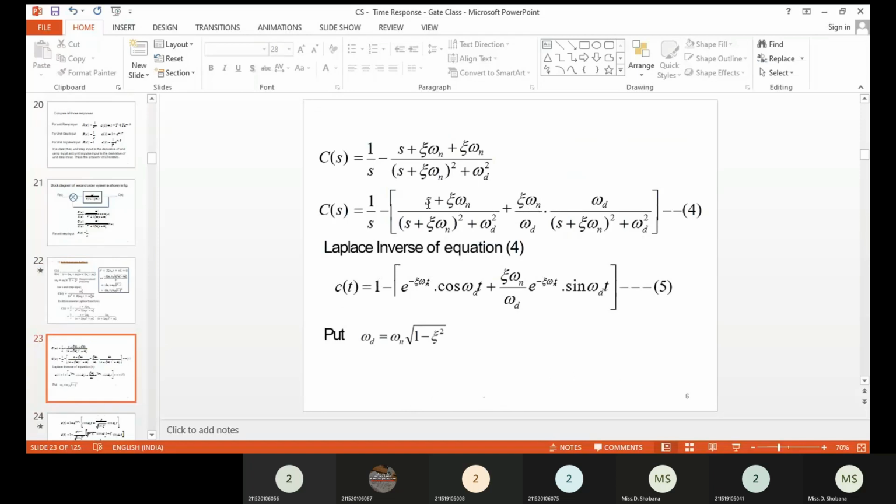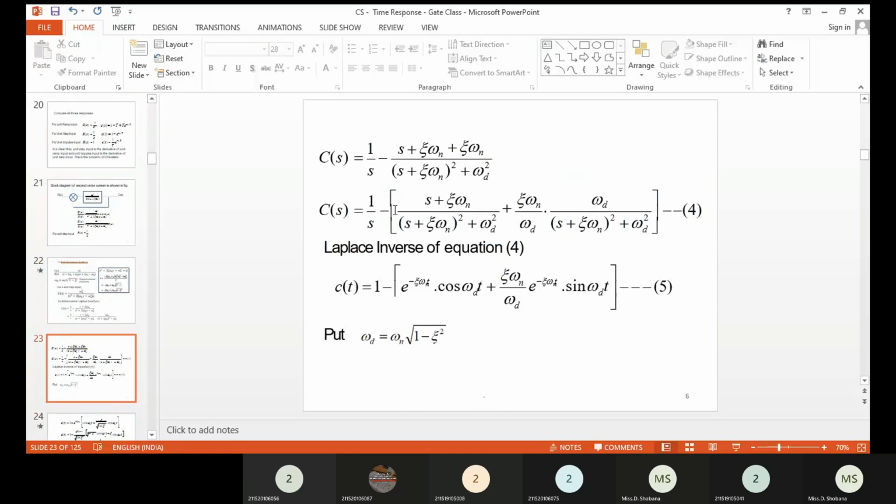So we have three terms. One is 1 divided by s, plus 2 del omega n divided by the denominator, and del omega n divided by this denominator. In here, what we are going to do is, for the third term, it has to be multiplied and divided by omega d. So omega d is multiplied and divided in the third term. After that step, apply the inverse Laplace transform.